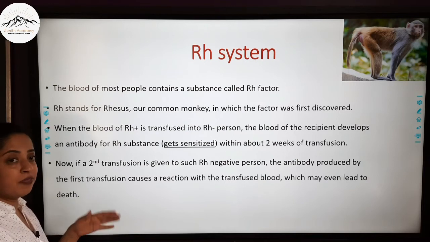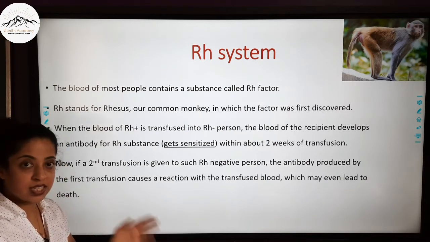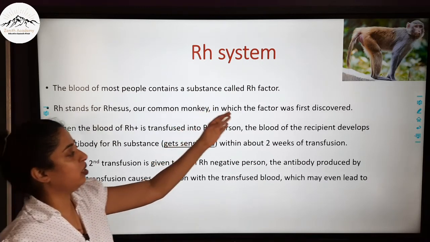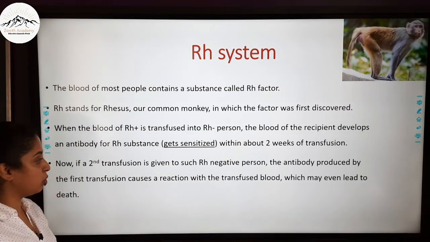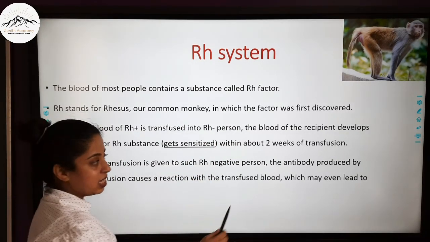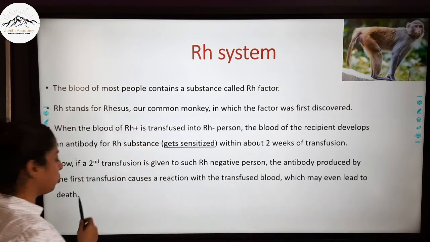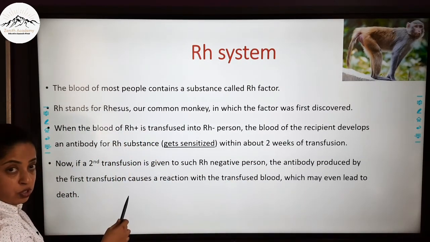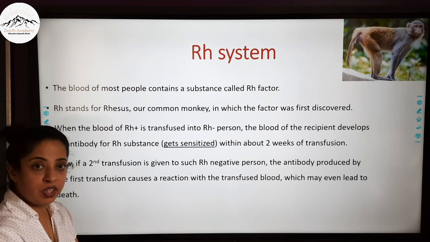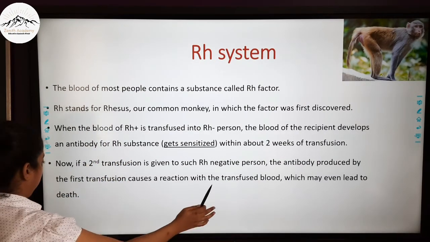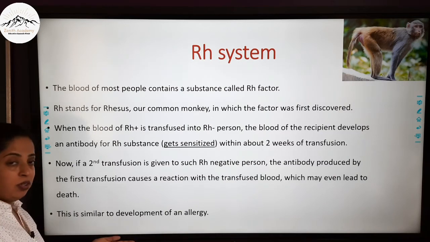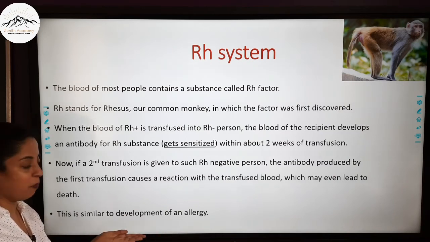So now if there is a second transfusion to the same person, so there is this RH negative person and again you give the blood of an RH positive person. In that case, the antibodies that were produced earlier in the first transfusion cause a reaction with the transfused blood, which may even lead to death. Now this is also similar to the development of an allergy.